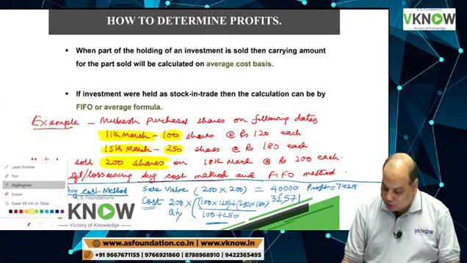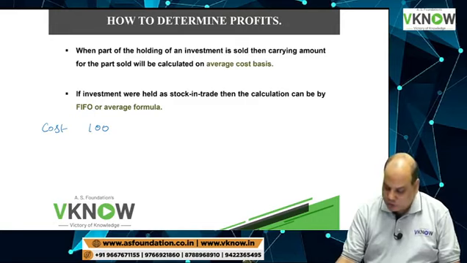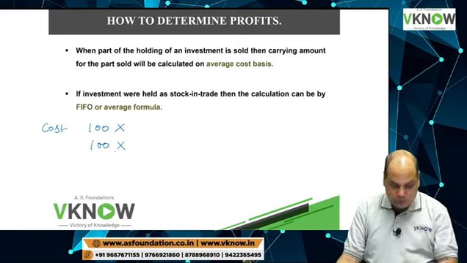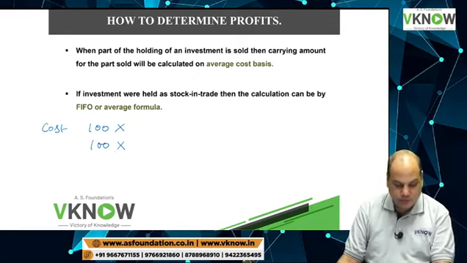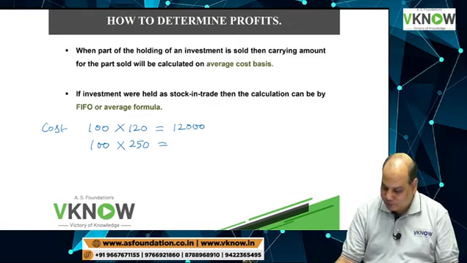So my cost will be, I am going to erase now, 100 out of the first lot and 100 out of the second lot. So can you please tell me what was the first lot? 100 into 120, 12,000. And what was the second lot? 100 into 250, that is 25,000.